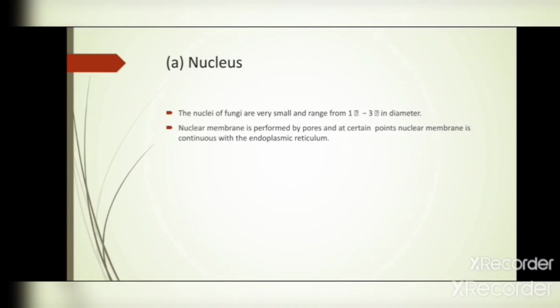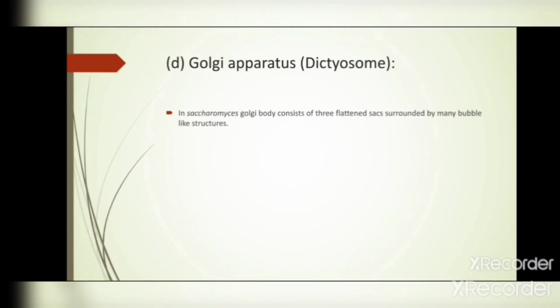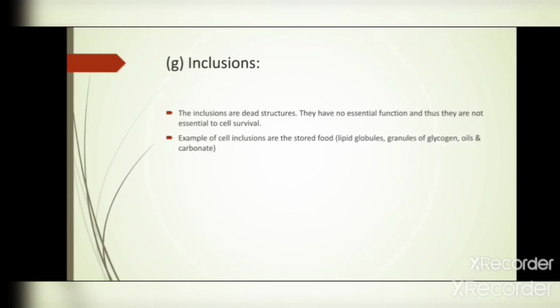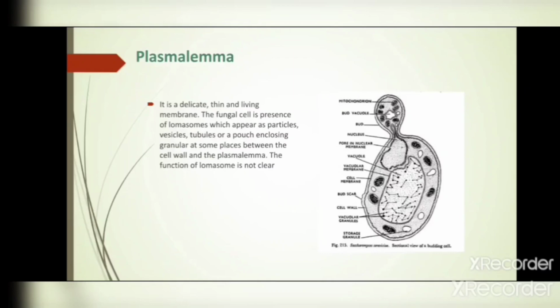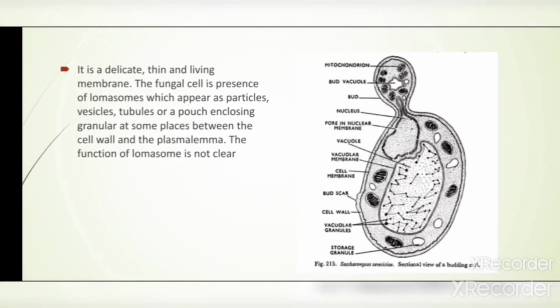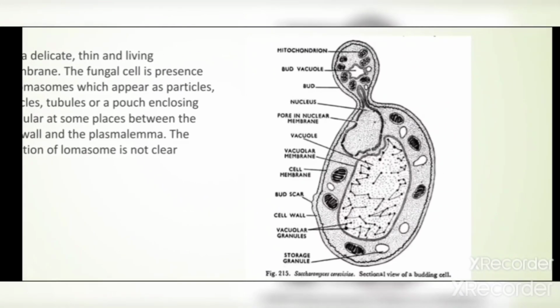We show the nucleus in the figure of the ultrastructure of a fungal cell. This is the ultrastructure of the fungal cell. We can see the lines called the cell membrane and cell wall.